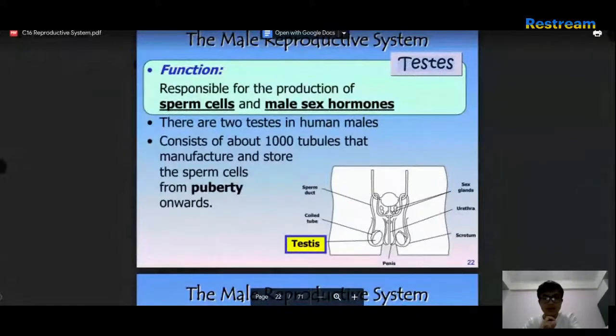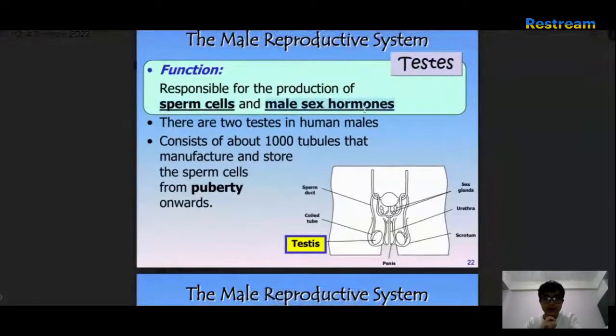Testes. Responsible for the production of sperm cells and testosterone. Boom. Okay. There's two testes. Consists of 1,000 tubules and manufactured.